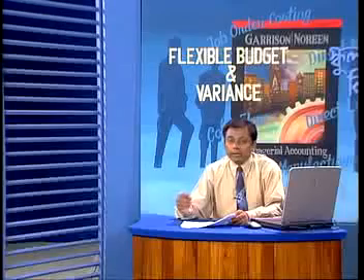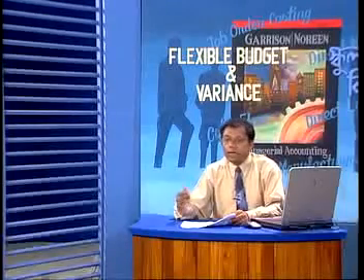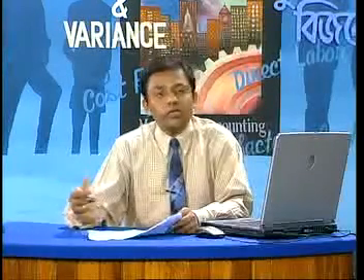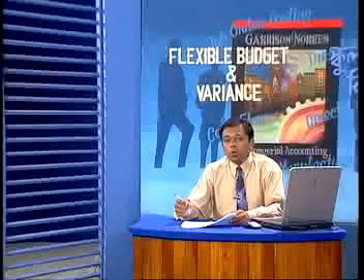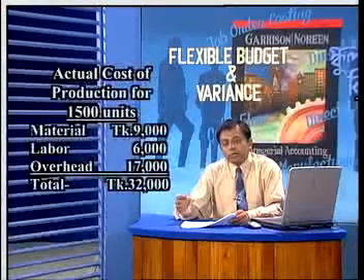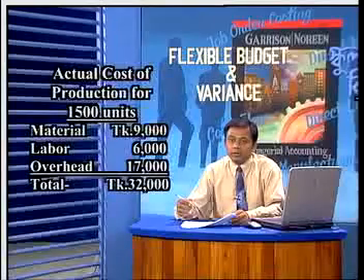Actually, budget is prepared to set a target to be achieved, but it will not restrict us fully. If the market condition changes, that means if the market demand increases and if my capacity permits me to produce more, definitely I will increase my production. What will happen if my actual production is 1500 units?